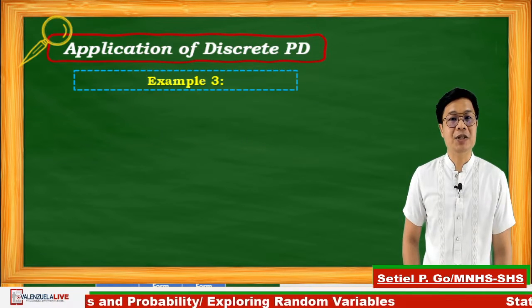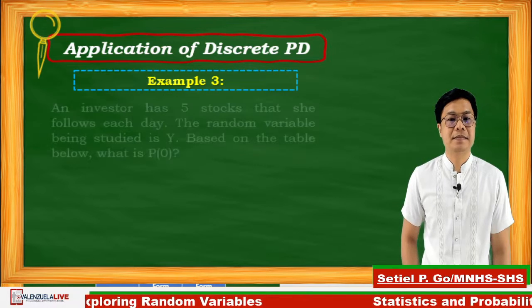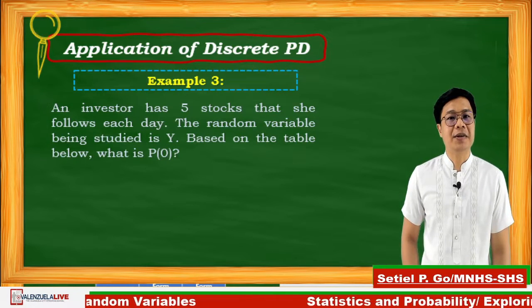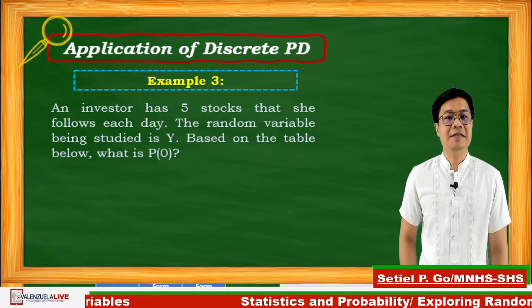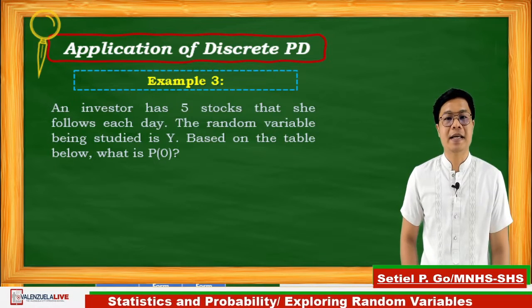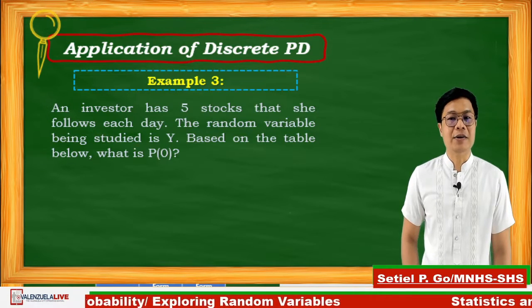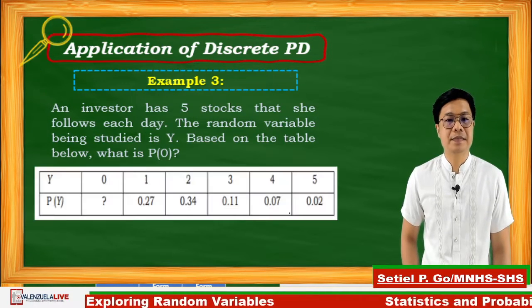Let's have the application of discrete probability distribution. If an investor has 5 stocks that she follows each day, the random variable being studied is y. Based on the table below, what is the value of P of 0?